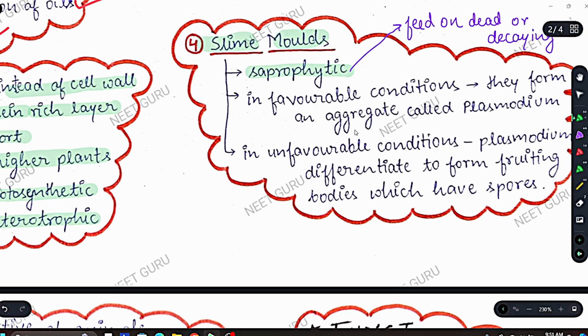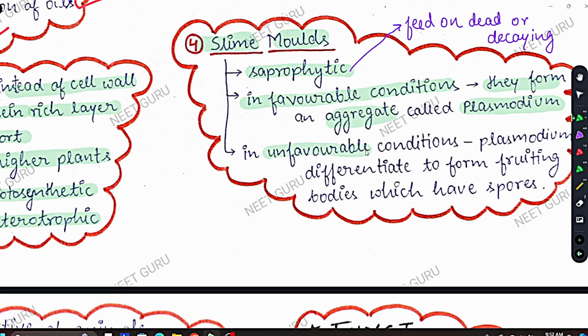In favorable conditions, favorable conditions means the condition is good for slime mould. If the condition is good for slime mould, they form an aggregate, or you can say they form a group which is called plasmodium. So plasmodium here is a group of slime moulds when there are favorable conditions.